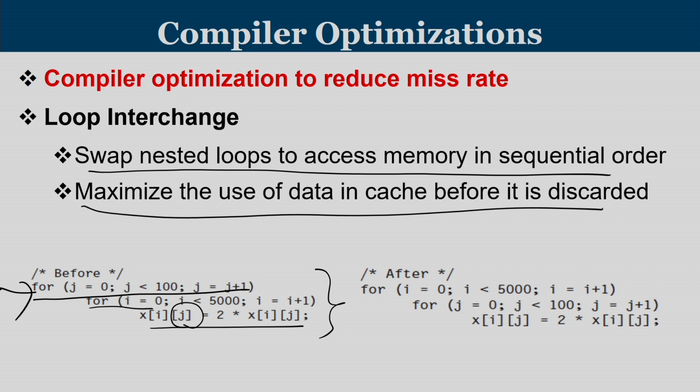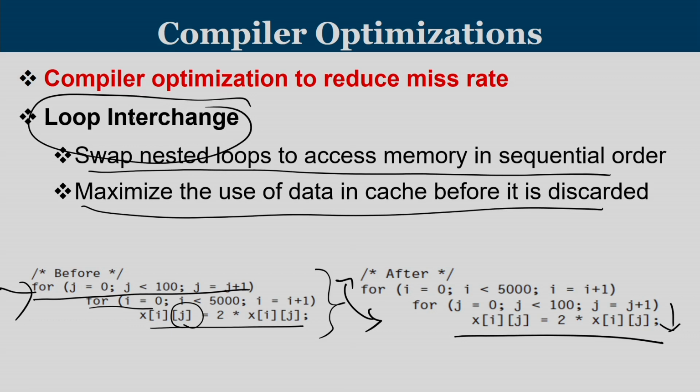Rather than that, if the compiler could generate code something like this, it is actually memory friendly. What we do is only interchange the i and j loops; the body remains the same. Whatever you have brought is in row major format, and the access is also in row major format. So, this technique is called loop interchange, where we reduce the number of misses significantly.